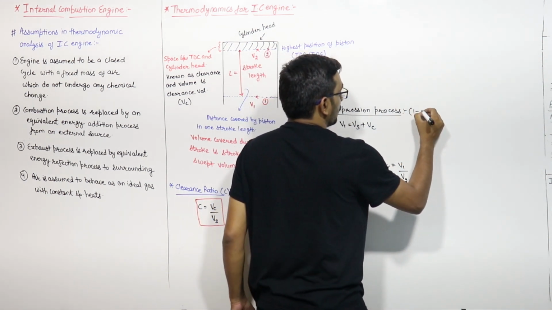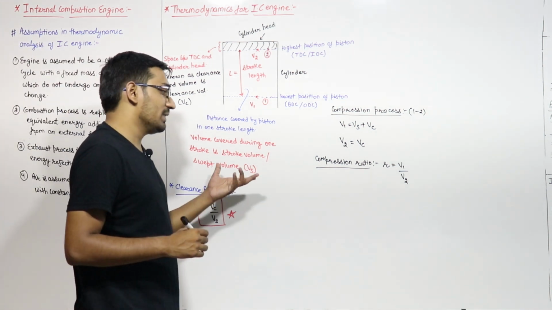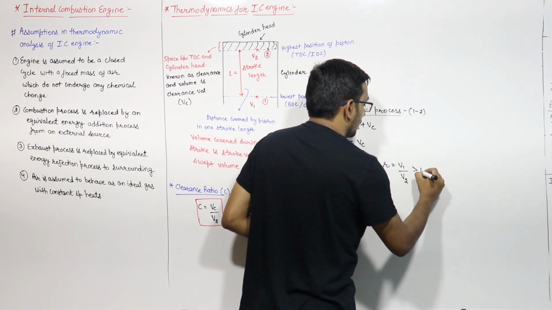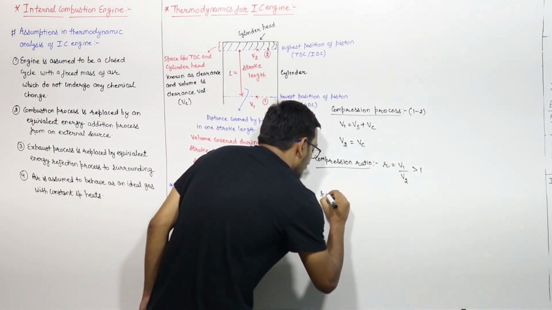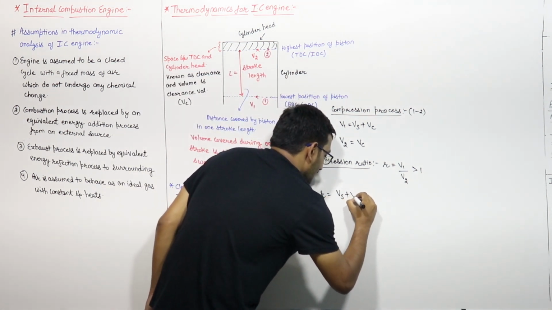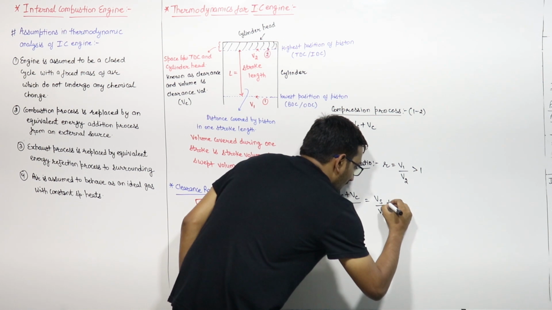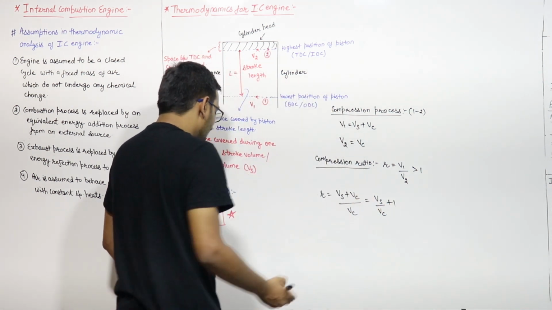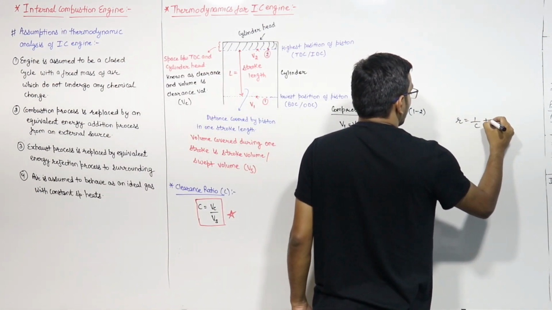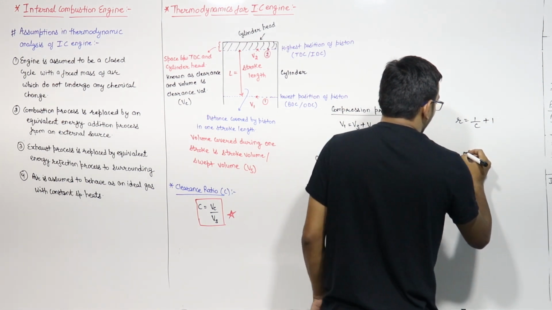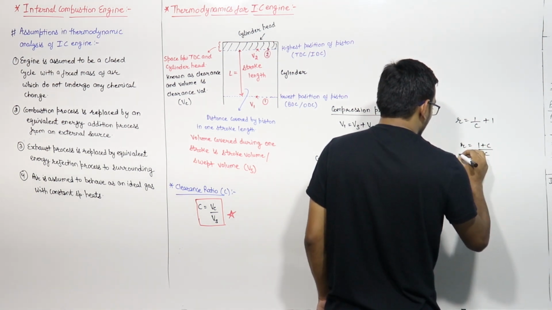The compression process is from 1 to 2. So R equals V1 by V2, and obviously V1 is more than V2, so this is greater than 1. What is V1? Swept volume plus clearance volume, divided by clearance volume. This equals swept volume upon clearance volume plus 1. Vs by Vc is 1 by C. So R equals 1 by C plus 1, that is, compression ratio equals (1 plus C) divided by C.